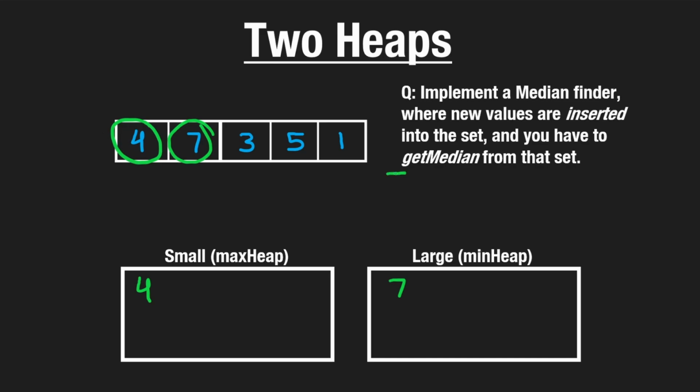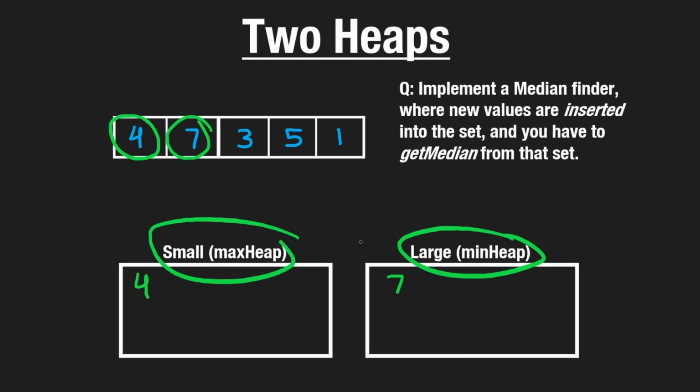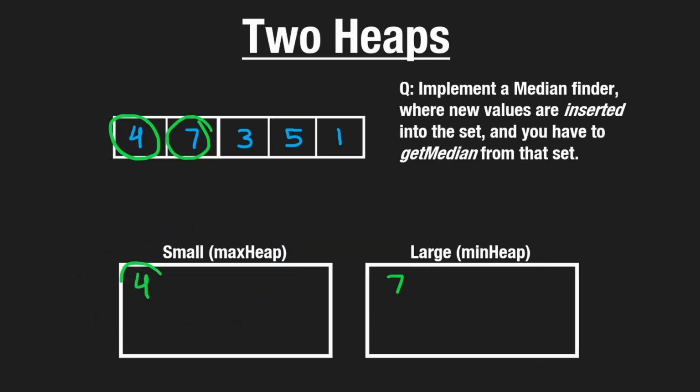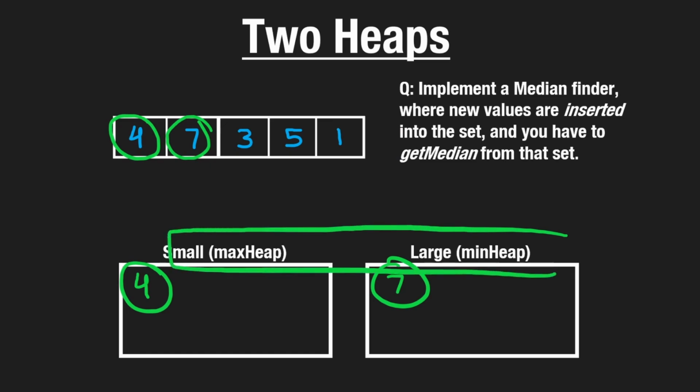So now if we want to get the median, we would first take the length of both of these heaps, and since we know the lengths of both of these heaps are exactly equal, that means we know for sure we have an even number of values total in our set. Because remember, the number of values in both of the heaps should be roughly equal. So at that point, we would take 4 and 7 from each of the heaps, add them together and divide by 2, and we would return 11 divided by 2, that's going to be 5.5. So these are simple cases so far, but as we grow our set of values, you're going to see how we're going to start handling these cases.